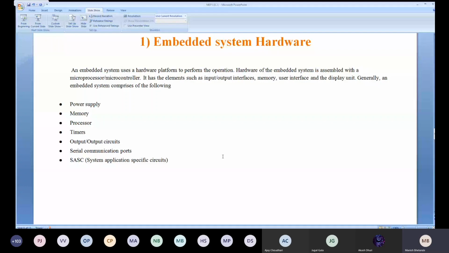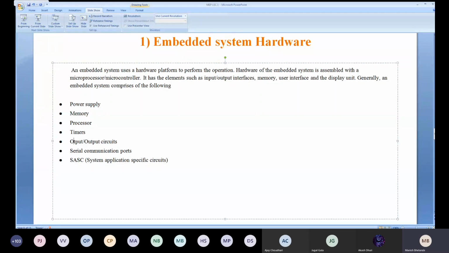First one is your power supply, then memory, processor, timer, and input output circuits. Sorry, it's my mistake, it should be an input output circuit. Next one is the serial communication ports and SASC, that is the system application specific circuit.